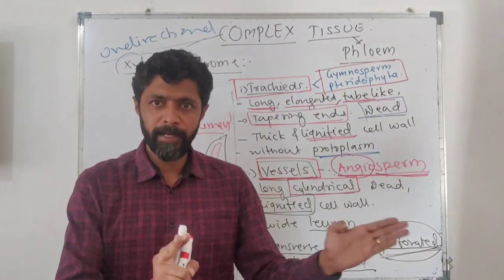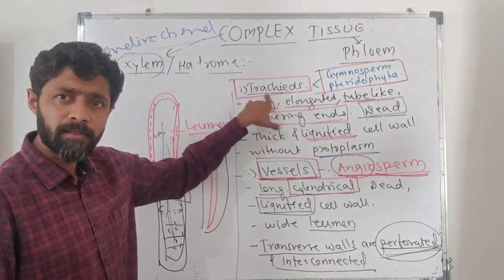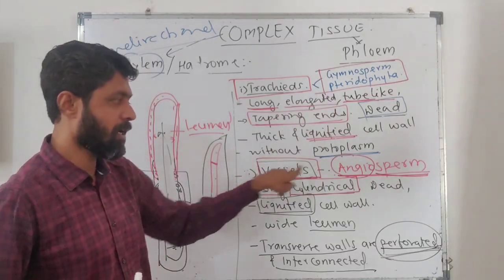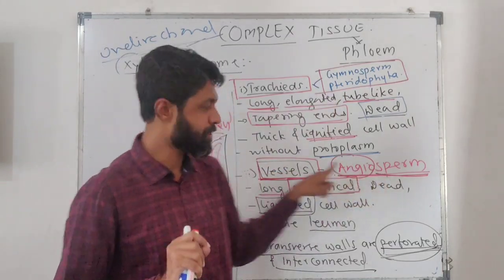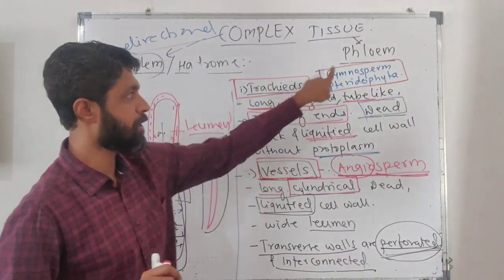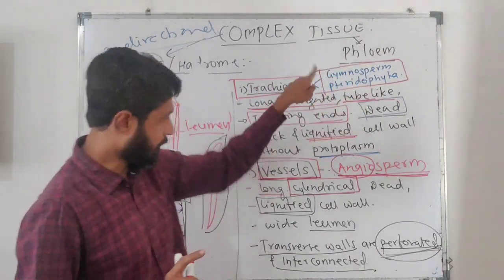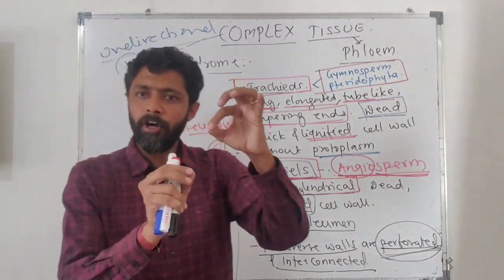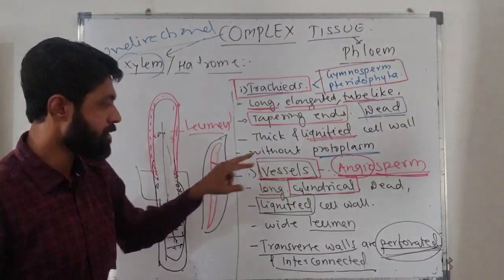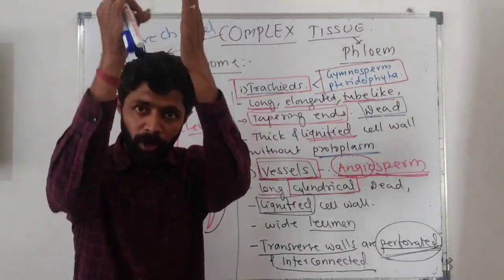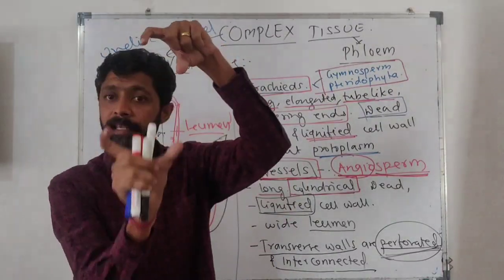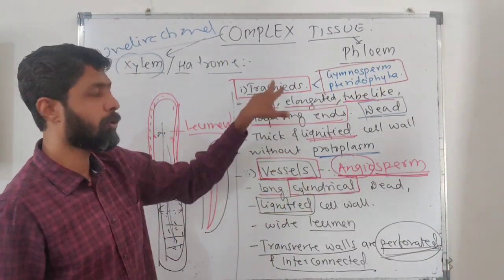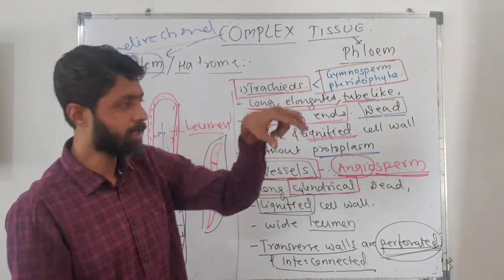So consider comparatively: tracheids are the main water conducting element in gymnosperm and pteridophyte. Later, vessels are the main water conducting element in angiosperm. Vessels are absent in gymnosperm and pteridophyte, but tracheids are present in the angiosperm also. Your tracheids are long, elongated and tapering. Vessels are long and cylindrical. As compared to tracheid, vessels are longer.